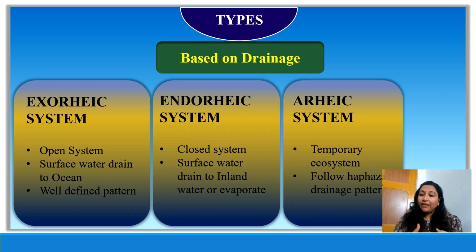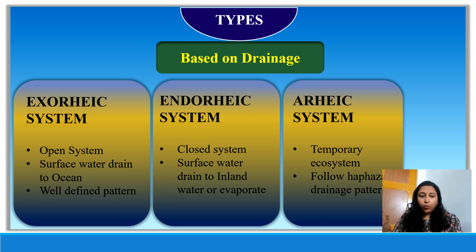Closed drainage, what does it mean? That when water enters into it, there is no chance that it will escape that water body. Such types of closed drainage ecosystems are lakes, ponds, etc. Here the surface water drains into that water body and stays there until there is some kind of temporary phenomenon, maybe some floods.